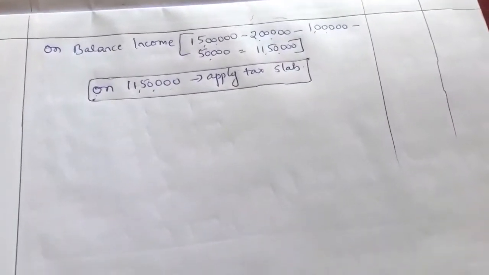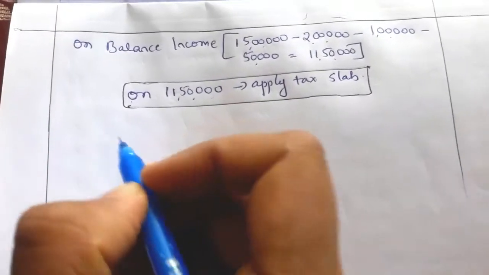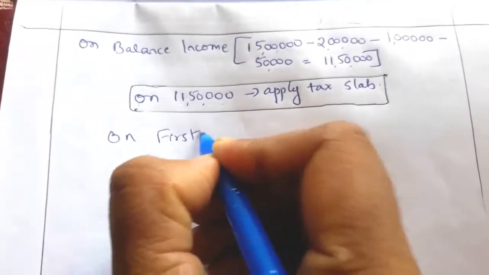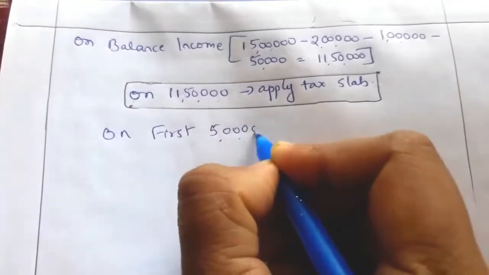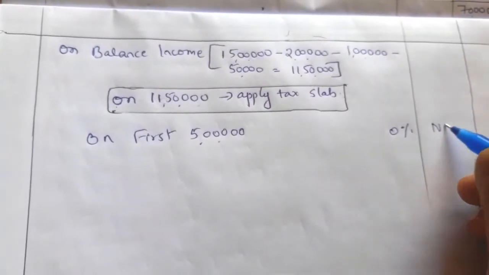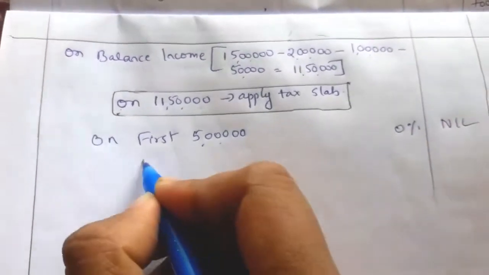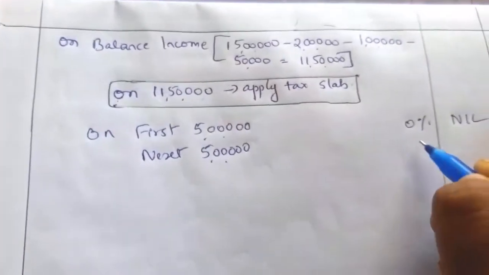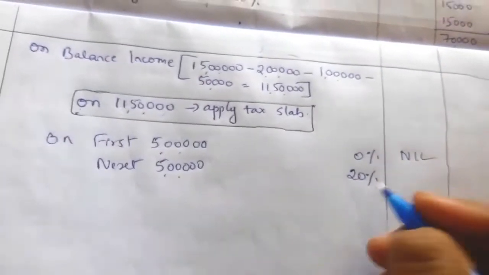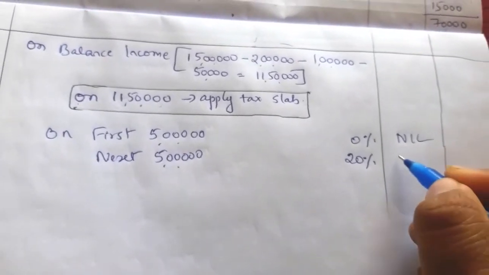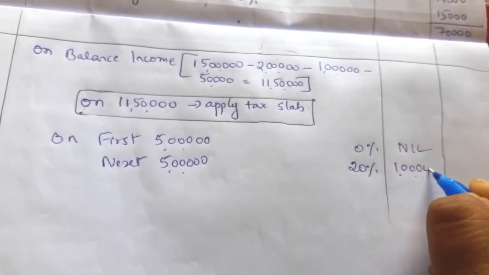So in case of a super senior citizen, on the first 5 lakh income tax exemption is given. On the first 5 lakh income there is no need to pay tax. Next, directly on 5 lakh income he has to pay 20% tax. There is no 5% tax rate for the super senior citizen. Directly 20%, that is 1 lakh he has to pay.